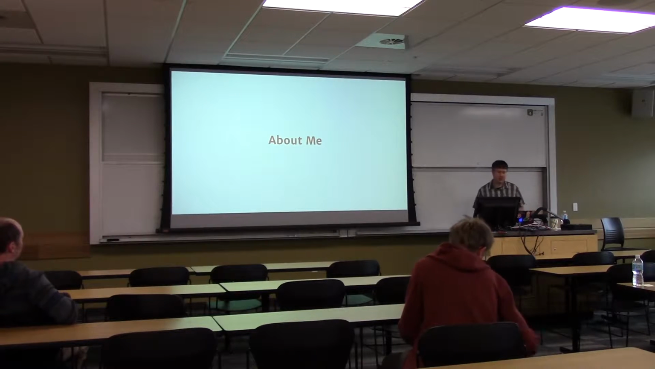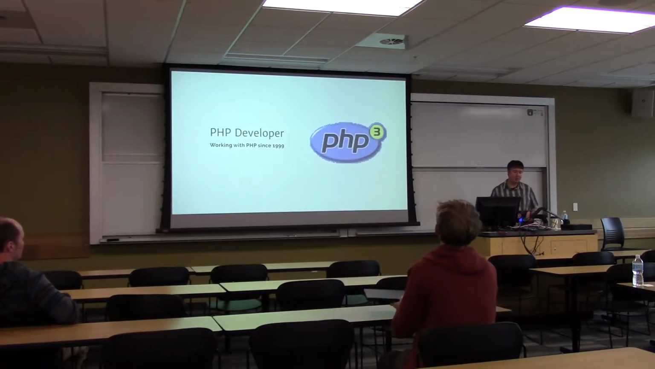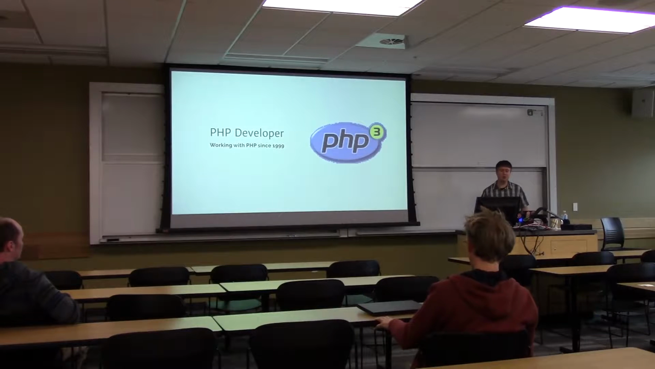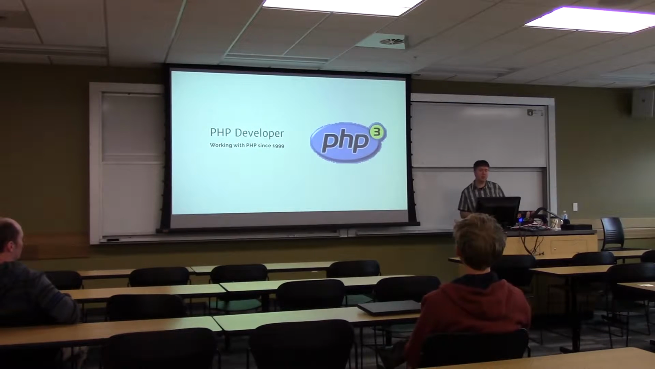So about me, my name is Joshua Warren, PHP developer. I've been working with PHP since 1999, back in the PHP 3 days. I like to joke about that logo. I actually pulled that off of the Internet Archive. That's the version that they were using in 1999, and no one could really notice how jagged edged it was because web design back then was not what it is today.